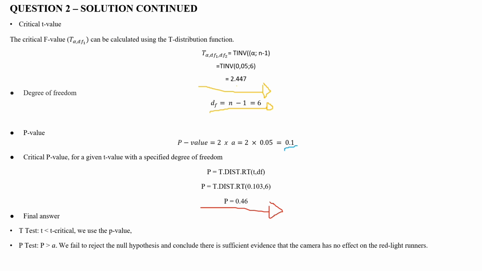Now let's conclude, but first let's compare the t-values. We are going to say that the calculated t-value gave us 0.103 versus that of the critical value, which was 2.447. So the critical t-value was greater than that of the calculated t-value. Since the calculated t-value is less than that of the critical, we can also look at the p-value. Based on the p-value, we can see that the p-value is also higher than that of alpha. Therefore, we fail to reject the null hypothesis, suggesting we do not have enough evidence that the camera reduces the number of red light runners.